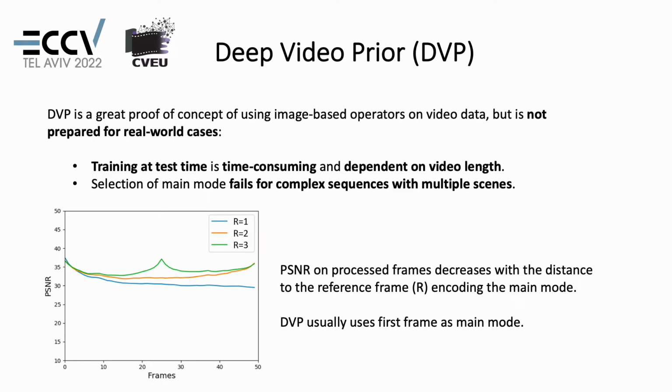Although DVP is a great proof of concept of using image-based operators on video data, it has limitations in real-world scenarios. The main limitation is the requirement to train at test time, which makes the method extremely time-consuming in practice. For instance, training depends on the content, motion, and length of the input video, requiring a large number of iterations to generalize to complex sequences with multiple shots and scene changes. Moreover, as shown in the figure, a single main mode might not be enough for such complex scenes.